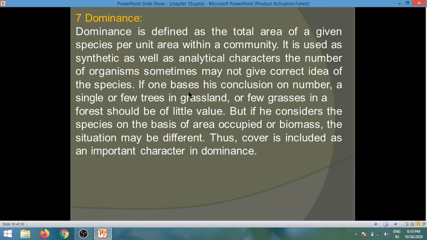If one bases his conclusion on number, a single or few trees in grassland or few grasses in a forest should be of little value. But if he considers the species on the basis of area occupied or biomass, the situation may be different. Thus, cover is included as an important character in dominance.